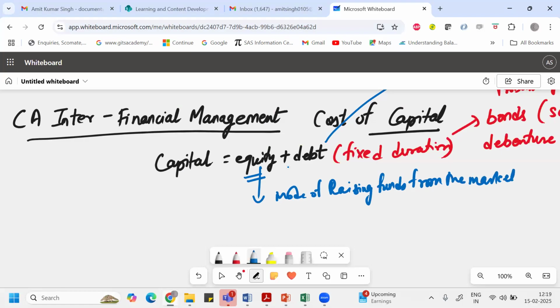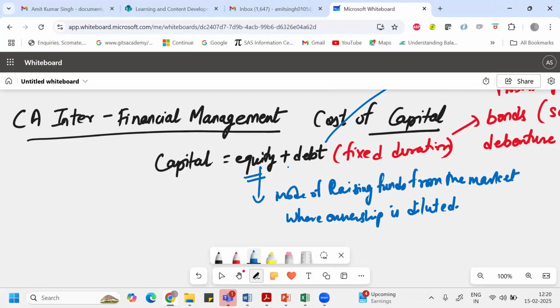It is a mode of raising funds from the market where ownership is diluted, where you raise money from other institutions, giving them an opportunity to invest in your organization, or you are giving them an opportunity that they become part and parcel of your organization. That way, when the fund is being raised, that is called equity.